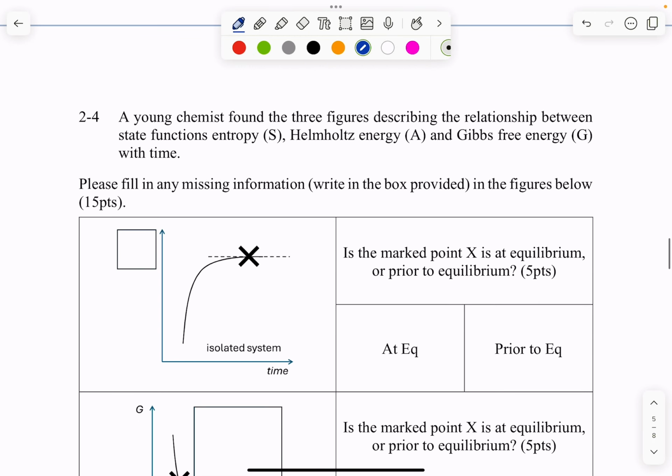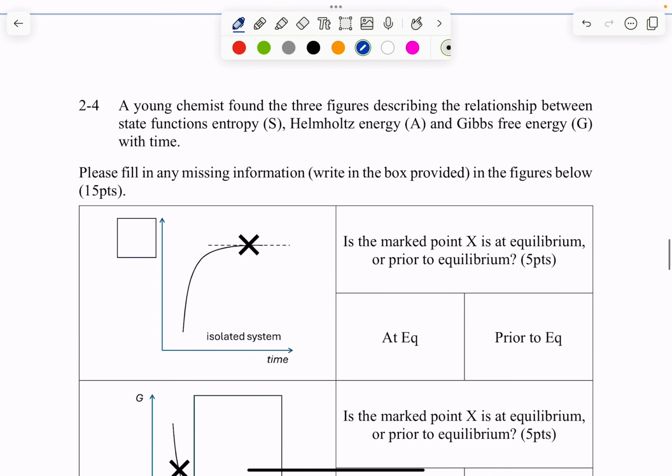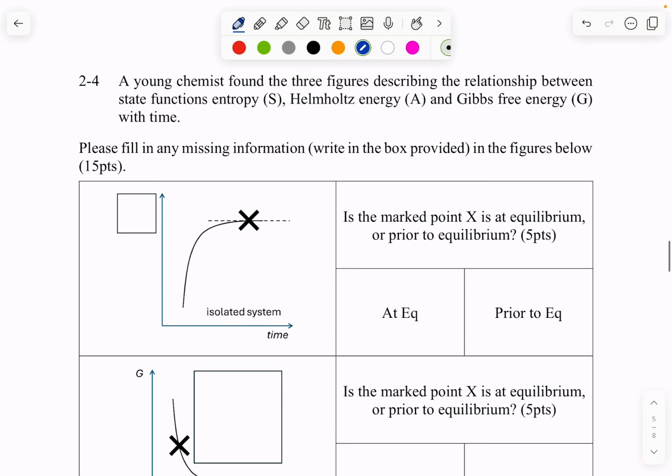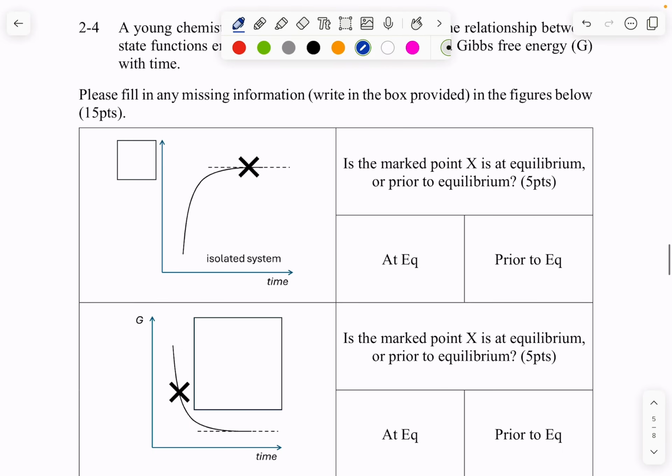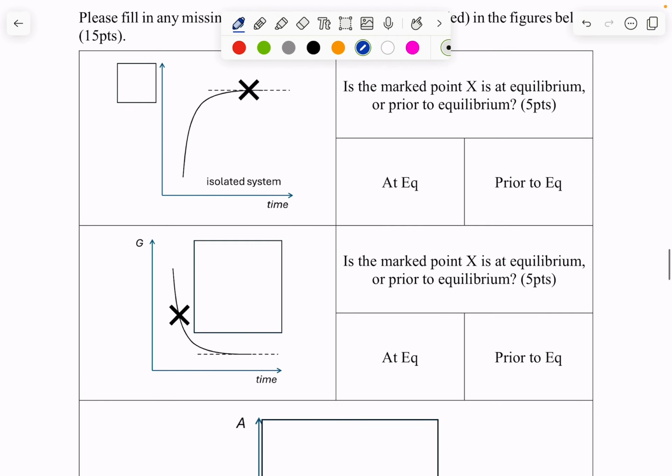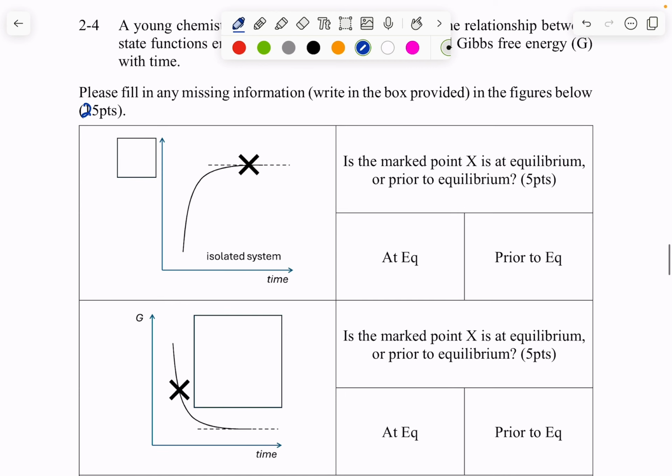Alright, next up, 2-4. So here we're basically asked to fill in the graph to make it correct, right? These are the examples we did in class together. And what do we end up having? First one, let's see what information we have, and this should be 25 points, by the way. For an isolated system, something is maximized when the system is proceeding towards equilibrium. Now we can first answer that X is at equilibrium, and the thing that is maximized is our entropy.